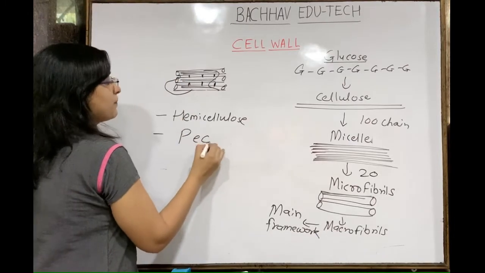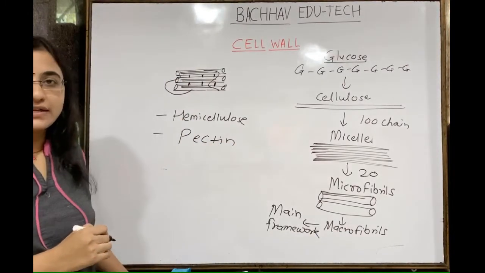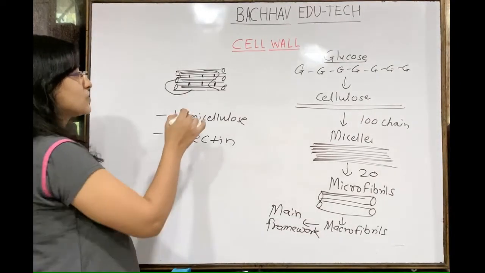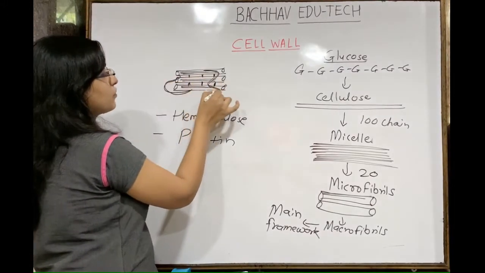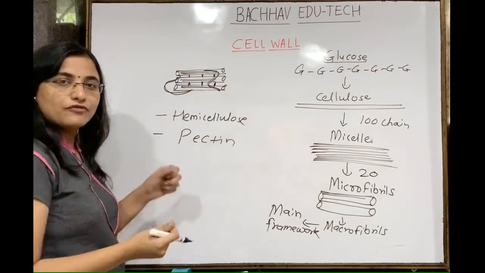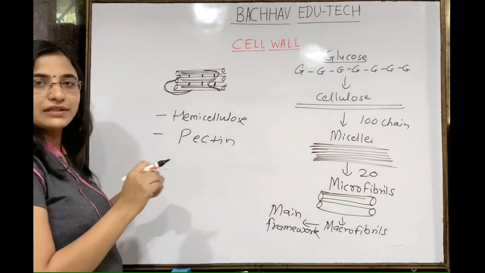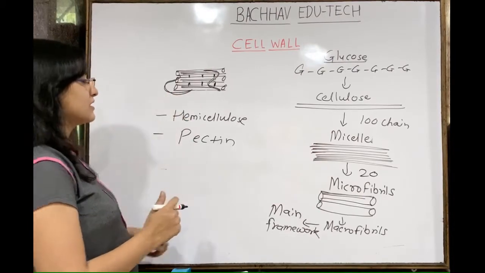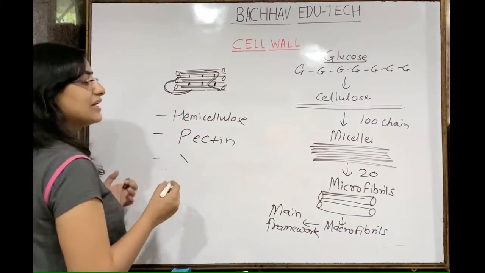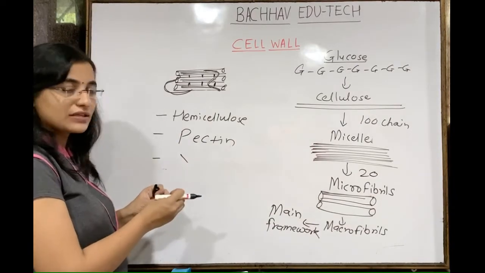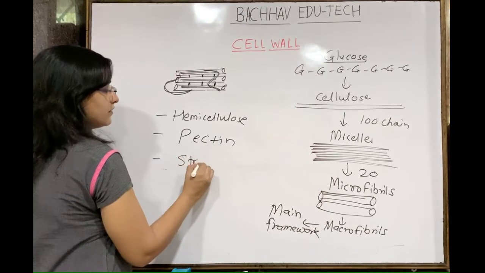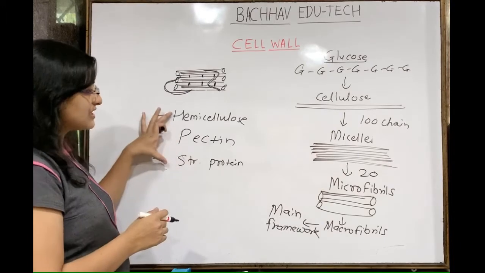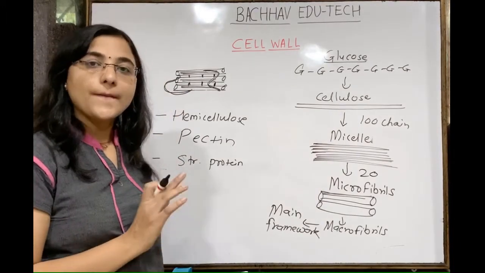Then there is the presence of the pectin also. This pectin is made up of galacturonic and glucuronic acid. Okay? So they are here. So they are forming the cross-linking to hold that framework. We give the framework more strength, a holding material, isn't it? So a stronger, better wall will be formed. So pectin is nothing but this. There is also the presence of glycan, xyloglycan linkages. Some structural proteins are there, which are going to form the cross-linking. Understand this? So this material is present for the cross-linking purpose.